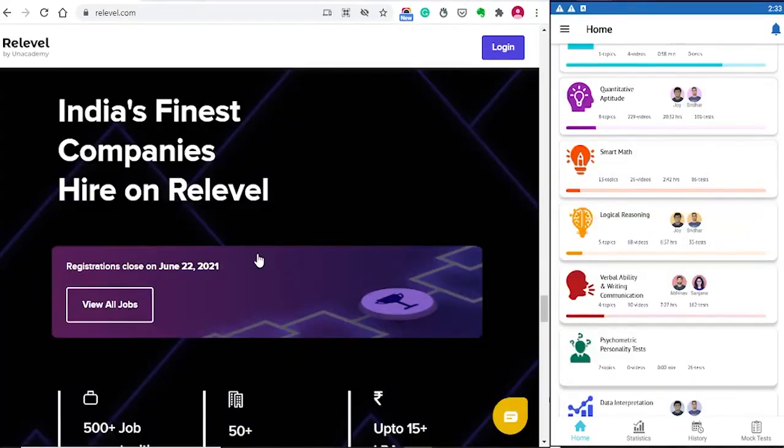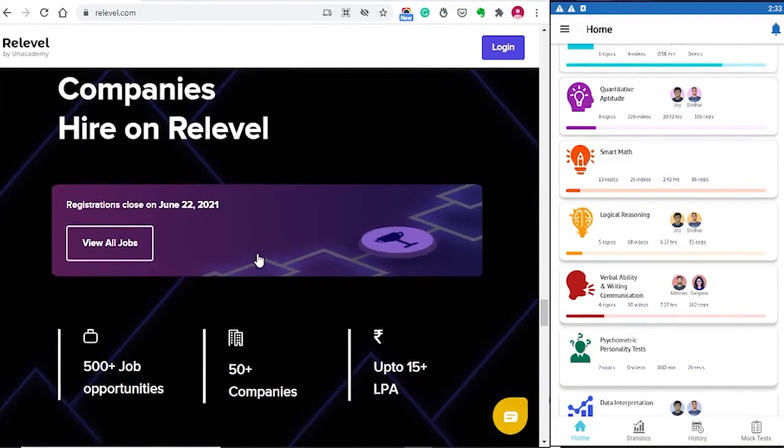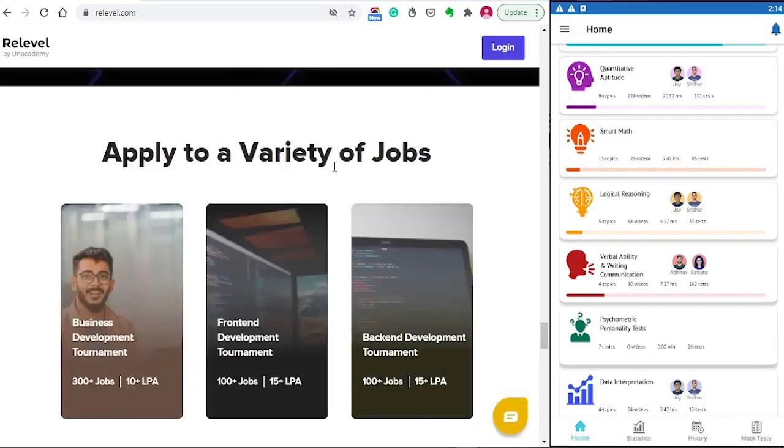Let us understand the importance of the re-level job tournament. Some of India's finest companies will hire on re-level score. You have 500-plus job opportunities in 50 different companies, offering salary packages up to 15 lakh per annum. Once you have participated in the re-level tournament, you can apply to a variety of jobs with the re-level score. The tournaments conducted by re-level are business development, front-end development, and back-end development.